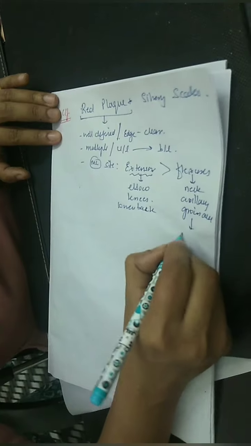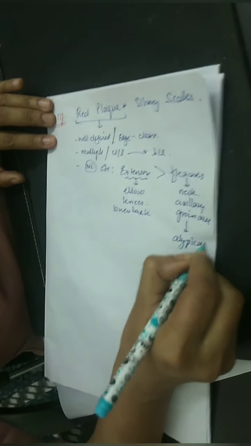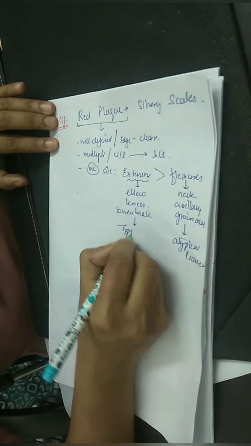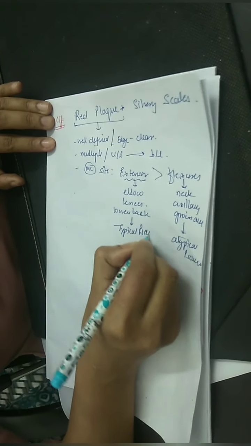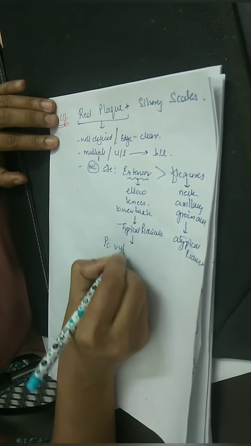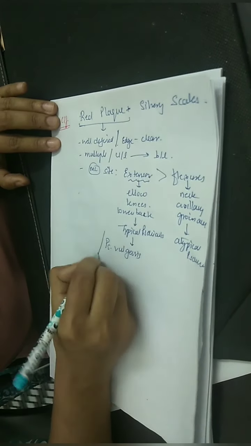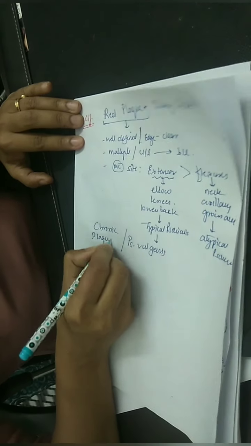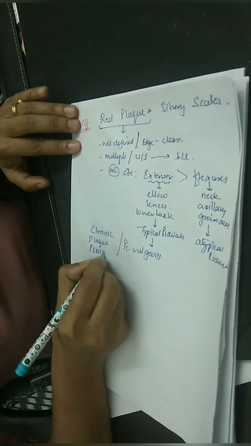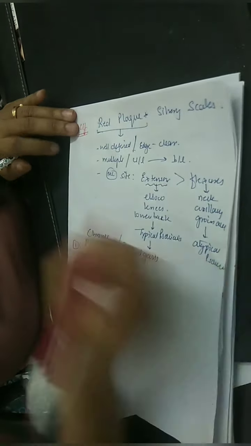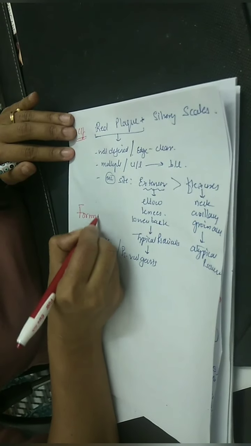Okay, these are atypical psoriasis, and this is typical psoriasis, also known as psoriasis vulgaris or chronic plaque psoriasis.